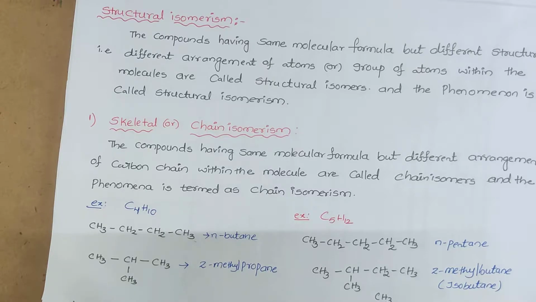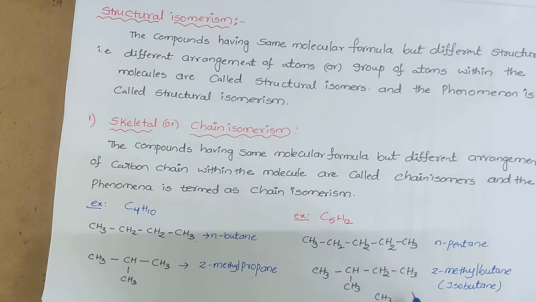So how do you identify very fast whether the given two compounds are chain isomers or not? Very simple. First let me check whether both have the same molecular formula or not. Suppose the first condition is satisfied, immediately you have to write the exact IUPAC name of the given compounds. In the IUPAC name of a compound, if the root word is different, then definitely those two are chain isomers. Here the root word is but, here the root word is prop. So but and prop, the root word is different. Both have the same molecular formula, so these are called chain isomers.